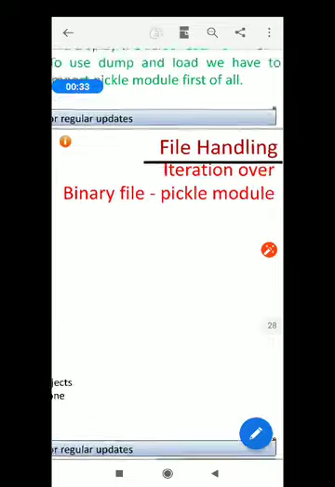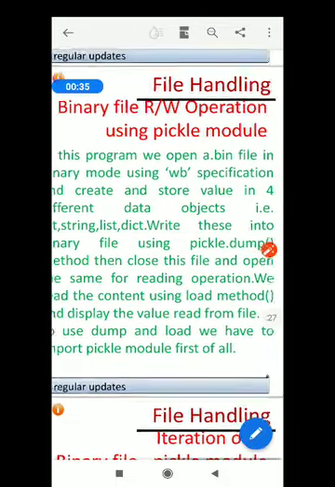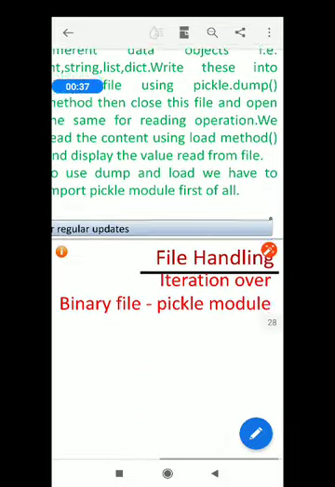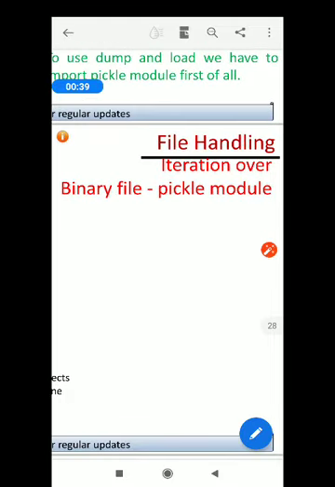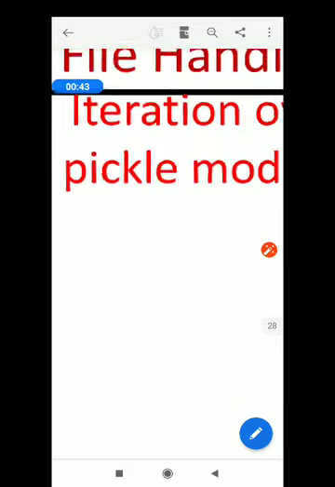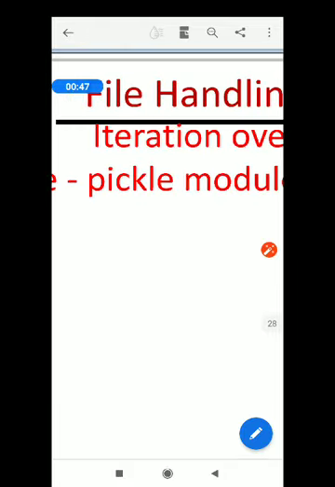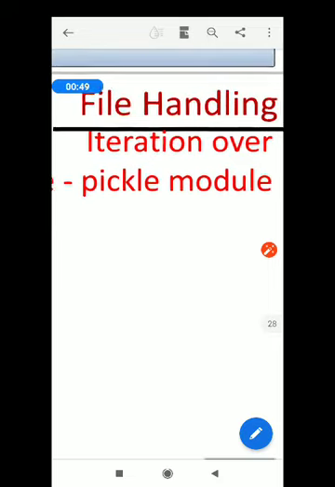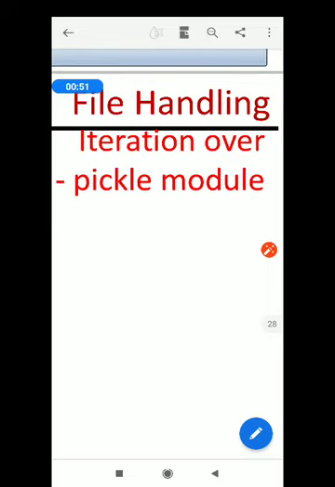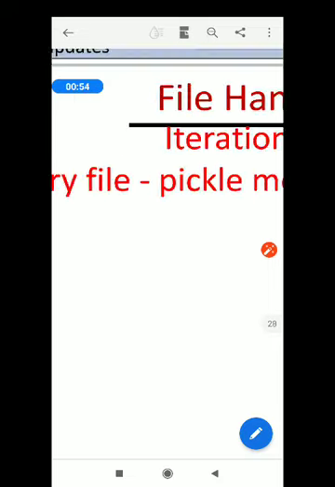Please give the heading binary file pickle module. Pickle module. Give the heading pickle module. Yes, pickle. Okay, now let us see that.